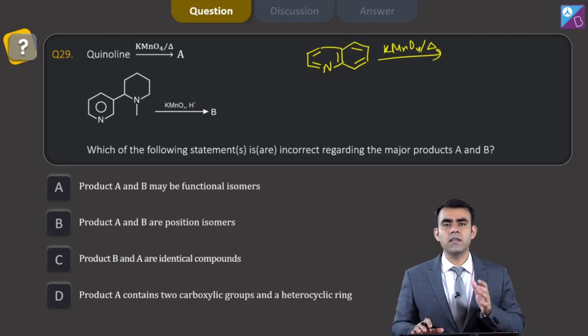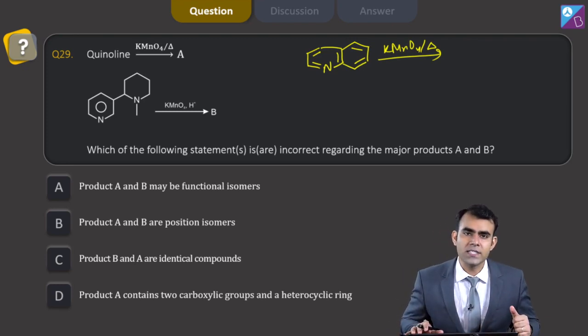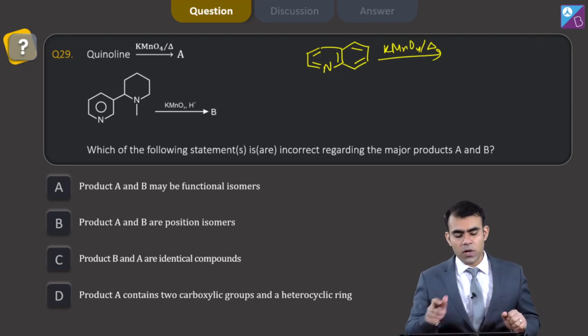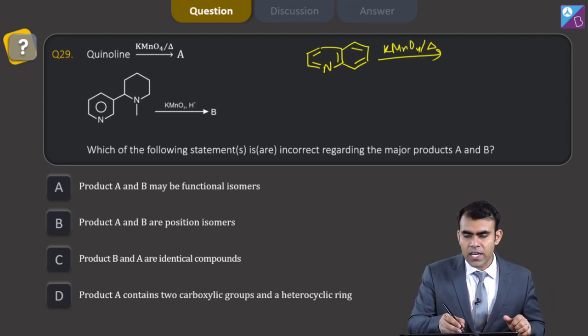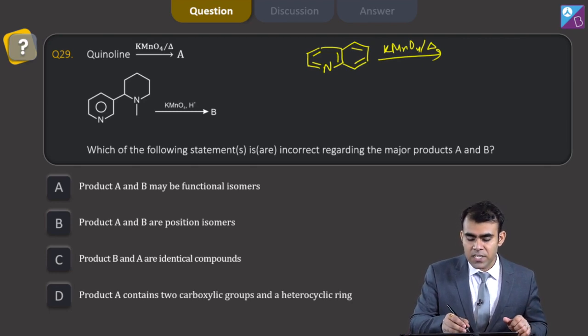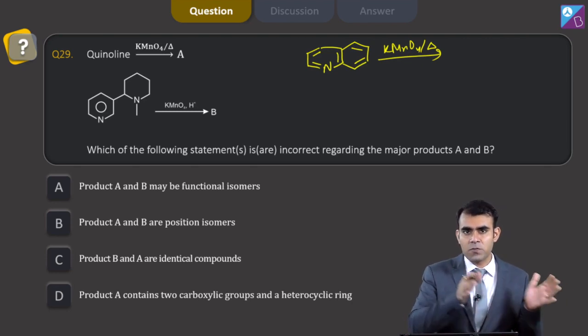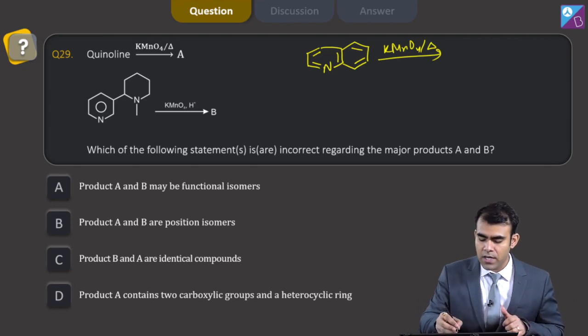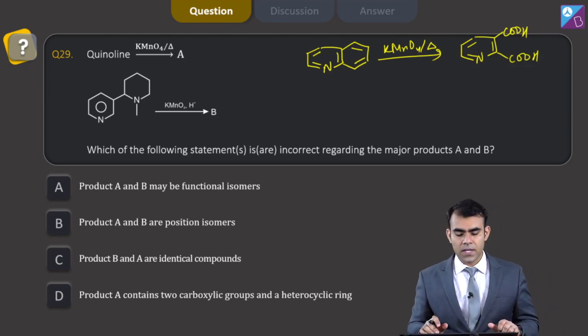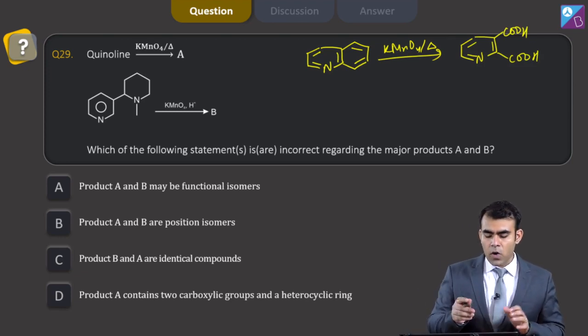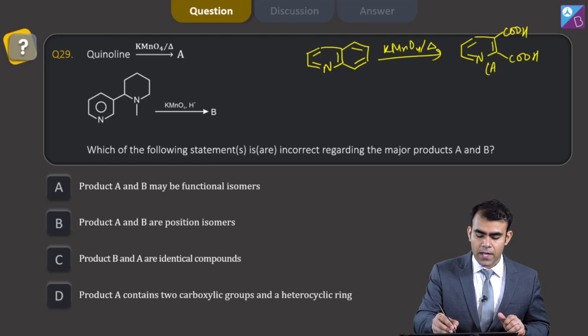The ring which has higher electron density will get oxidized, and among these two, if you see, these are basically 2 fused rings, and if these are oxidized by KMnO4, then the one which is electron rich, which one is electron rich, left one or right one? Obviously the right one. So it will get oxidized and we get a dicarboxylic compound. So here we get COOH and COOH. Similarly for the second compound, so this is A here.